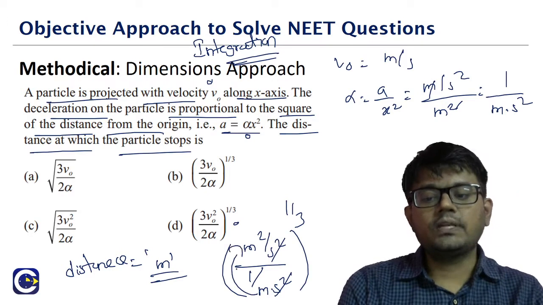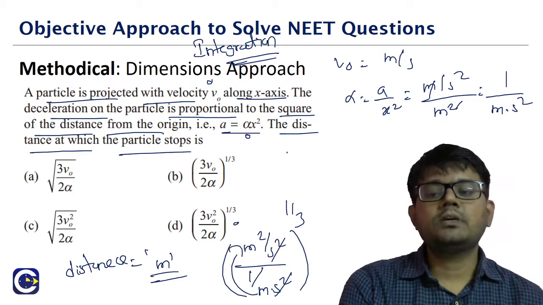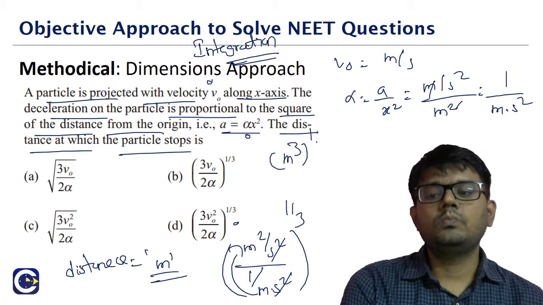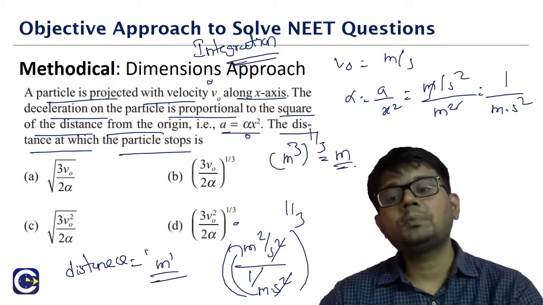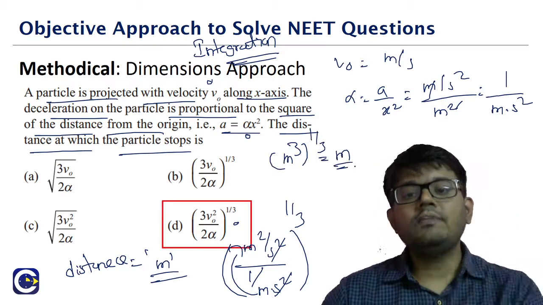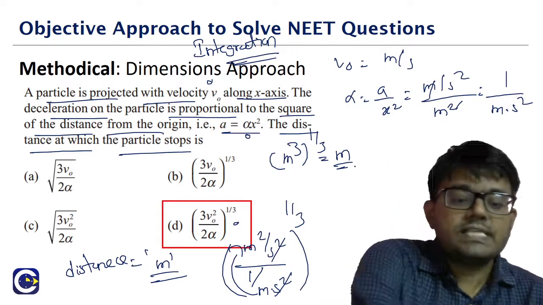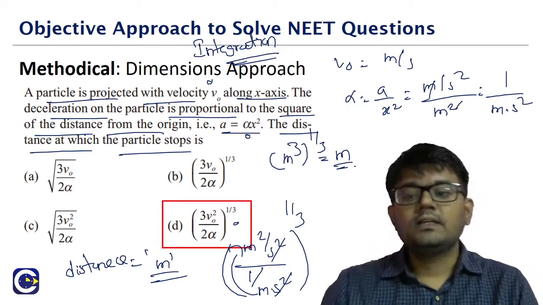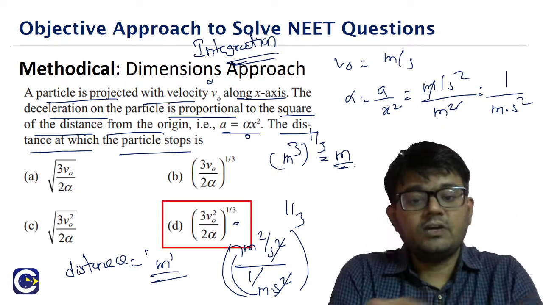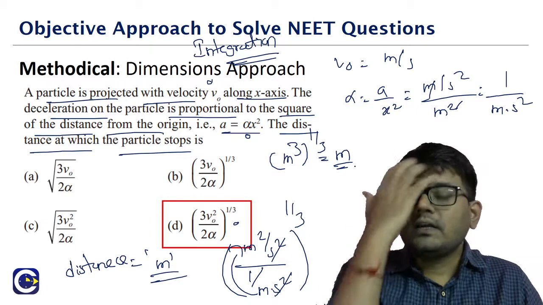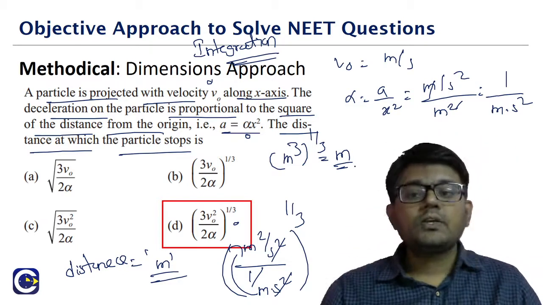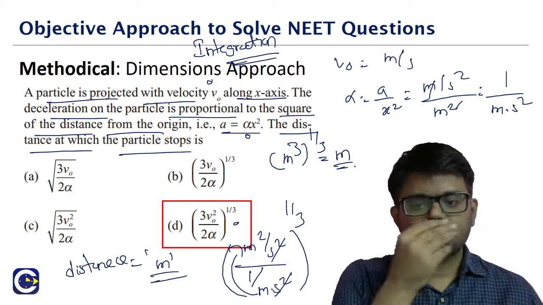The meter will go to the numerator, and the numerator becomes meter cube. So you will see that only in option D are we able to get the unit equal to the unit of distance. You can check the other options; we will not be able to get the unit matching the units of distance.